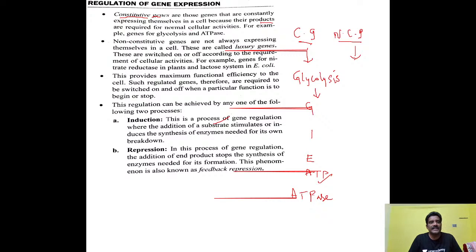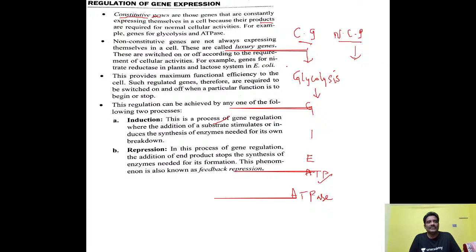Non-constitutive genes are not always expressing themselves in a cell. These are called luxury genes. These are switched on and switched off according to the requirement. So according to the requirement, the genes may or may not be expressed. That point you have to remember. For example, if you want light, we will switch it on. If you don't want light, we will switch it off. Like that, genes will be expressed in such a manner. So we'll study about that now.